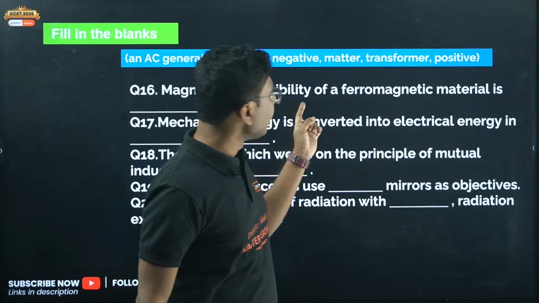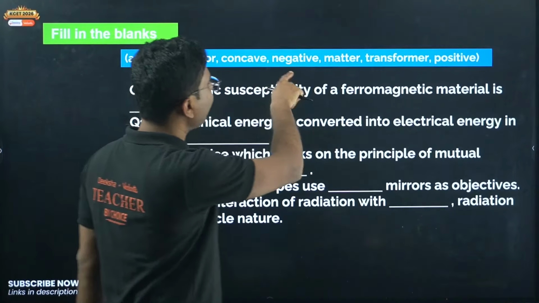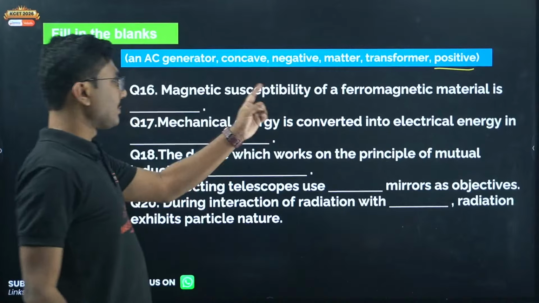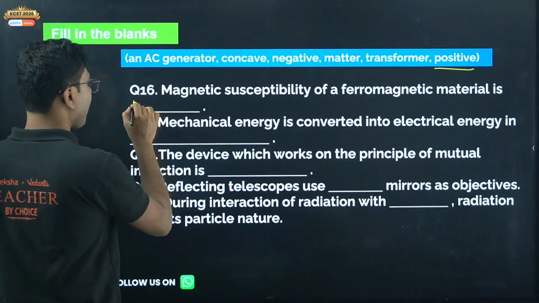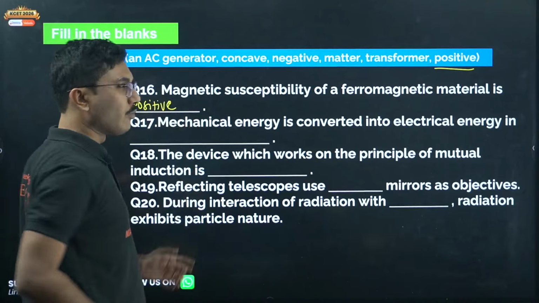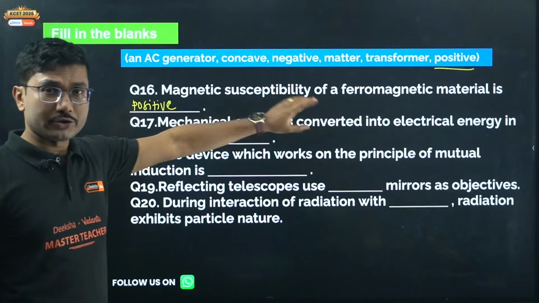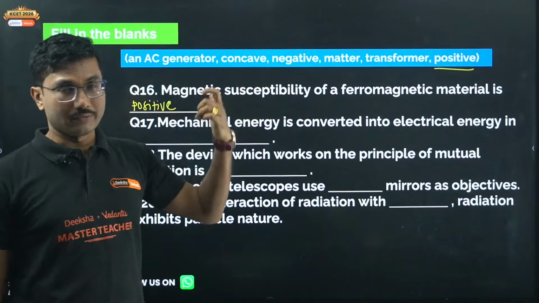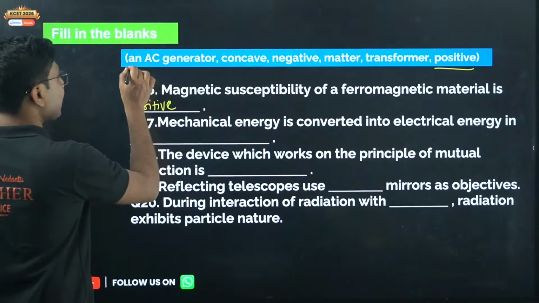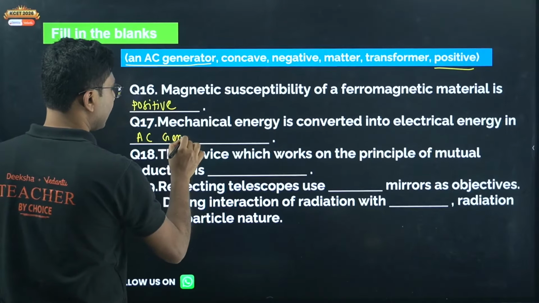Magnetic susceptibility of a ferromagnetic material is, with options AC generator, concave, negative, matter, transformer, positive. So the susceptibility for ferromagnetic is positive, and it is very much greater than 1. For paramagnetic it is also positive, but a small value. For diamagnetic it is negative. Next, mechanical energy is converted into electrical energy for an AC generator.